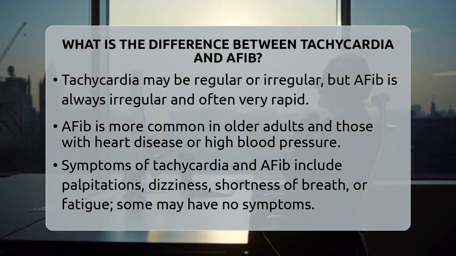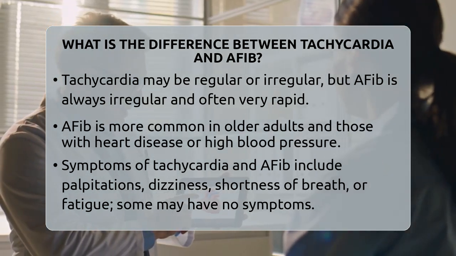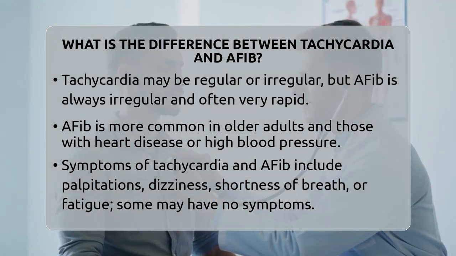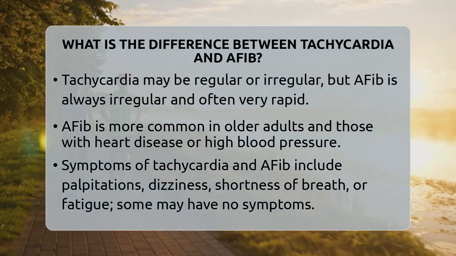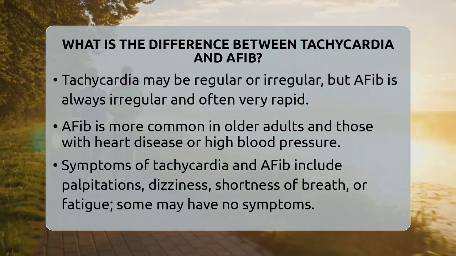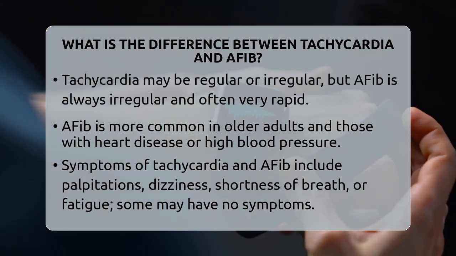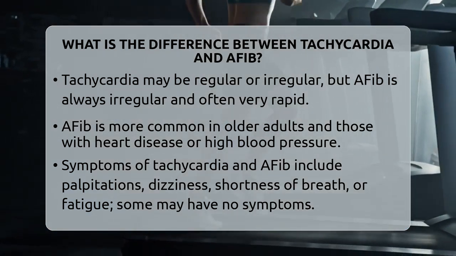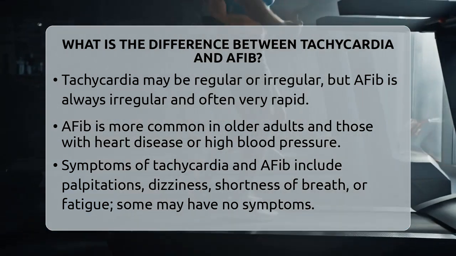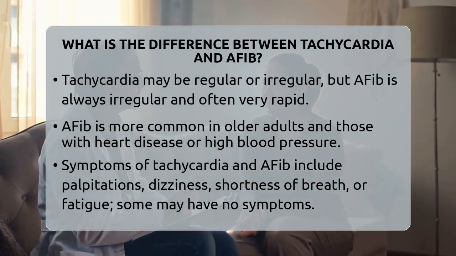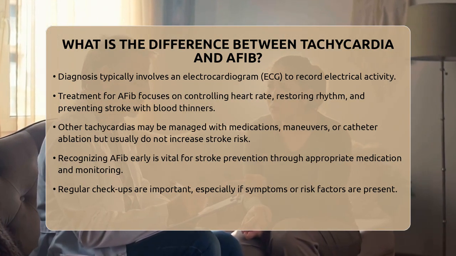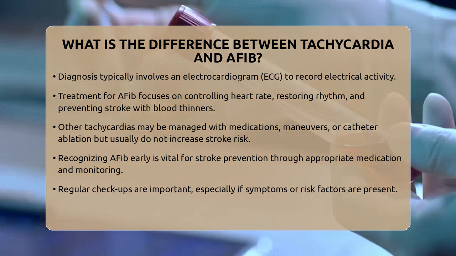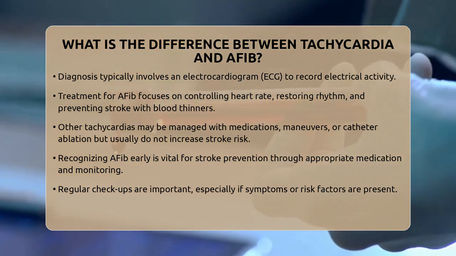Age and underlying health conditions also play a role. AFib is more common in older adults and those with heart disease, high blood pressure, or other chronic conditions. Other tachycardias can occur at any age and might be caused by congenital electrical abnormalities or temporary factors like stress or medication. Both tachycardia and AFib can cause symptoms like palpitations, dizziness, shortness of breath, or fatigue. Sometimes, especially with AFib, people might not notice any symptoms at all, which makes regular checkups important. Proper diagnosis often involves an electrocardiogram, which records the heart's electrical activity.